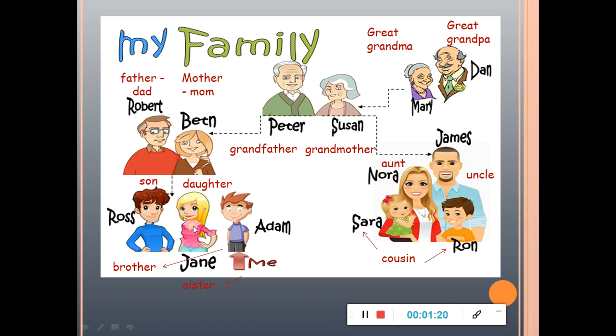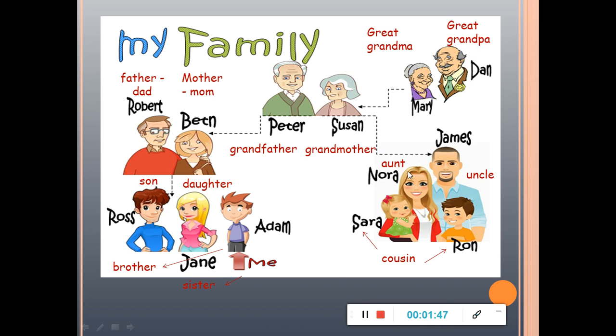Okay, so my sister is Jane and my brother is Ross. My mother would be Beth and my father would be Robert. My grandparents, in this case my grandfather is Peter, my grandmother is Susan. My great-grandma or my great-grandmother is Mary. My great-grandpa or grandfather is Dan.